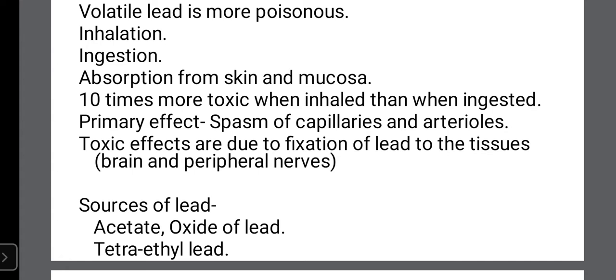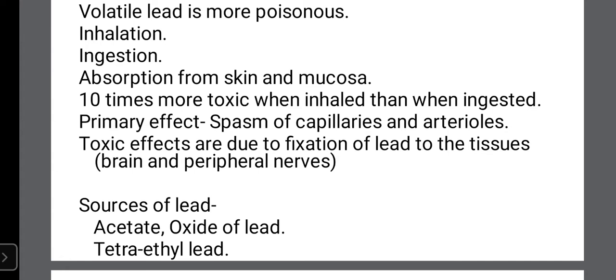So what is the primary effect? The basic pathology caused by lead, which leads to the development of clinical features and the rest of the pathological changes, is spasm of capillaries and arterioles. Remember this, it causes spasm of capillaries and arteries, mainly small arteries. It causes minute arteries to undergo spasm, and it leads to its pathological effects.